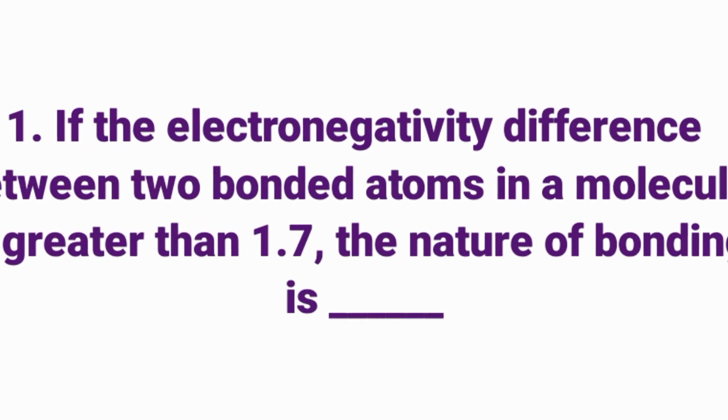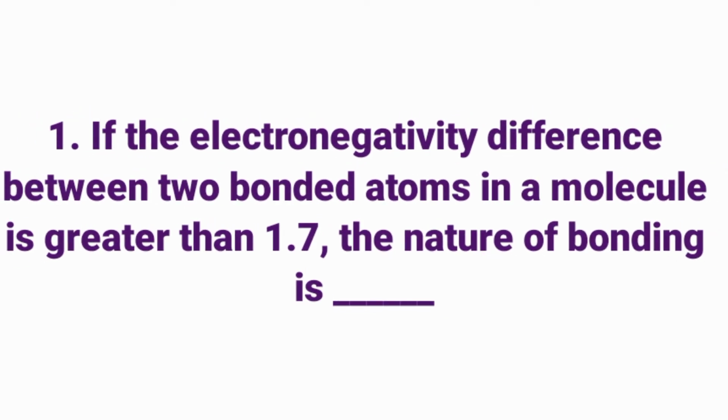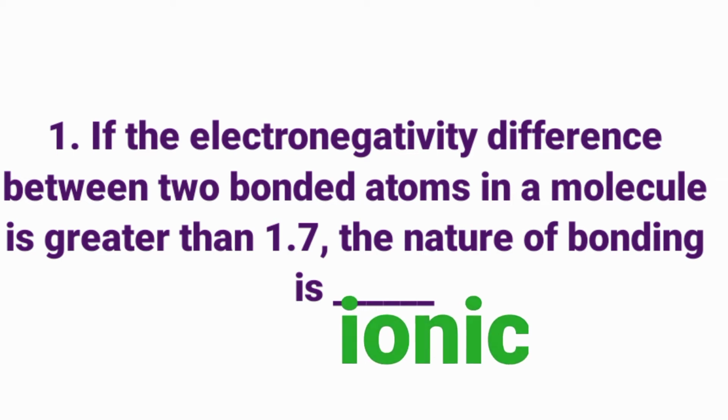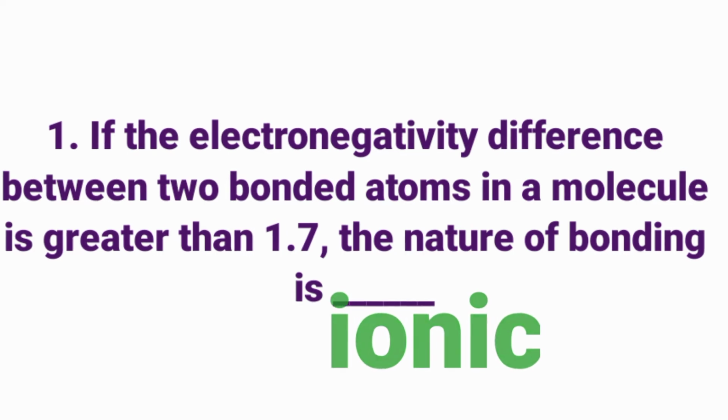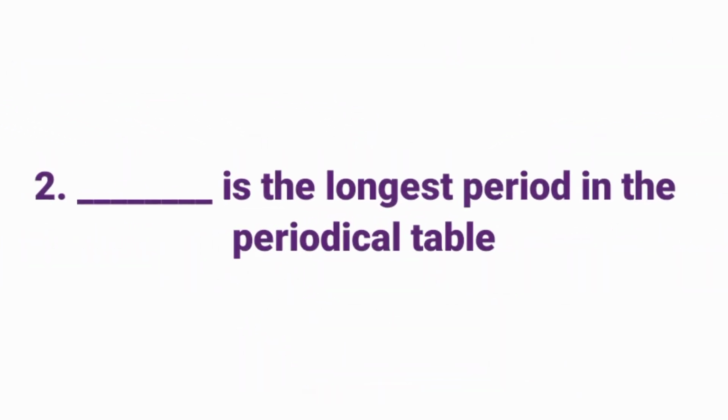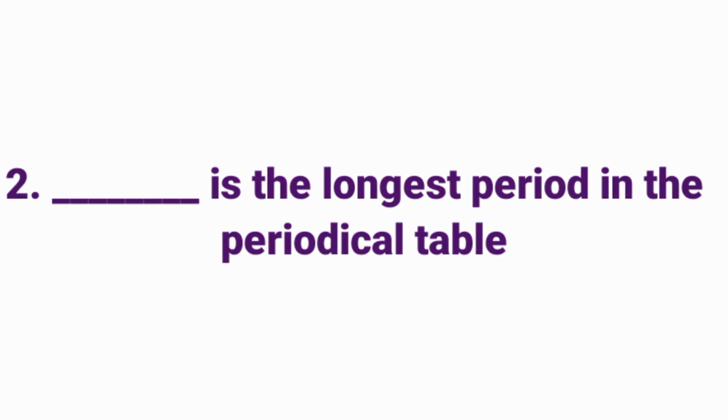Fill in the blanks. If the electronegativity difference between two bonded atoms in a molecule is greater than 1.7, the nature of bonding is dash. Answer: ionic. Dash is the longest period in the periodic table. Answer: 6th period.